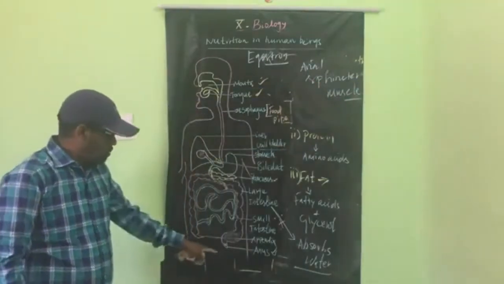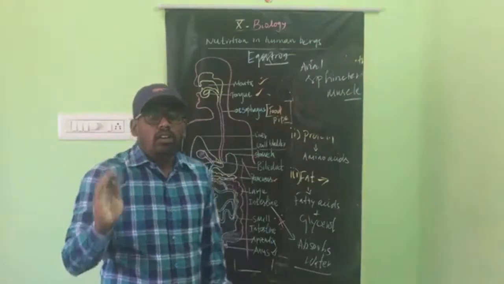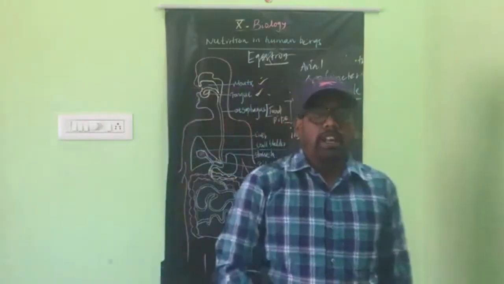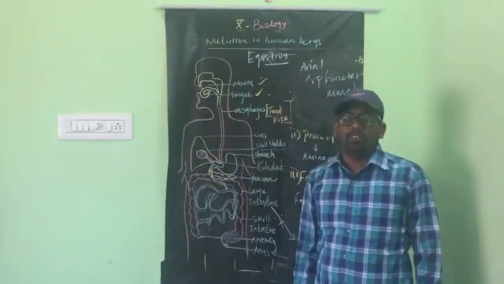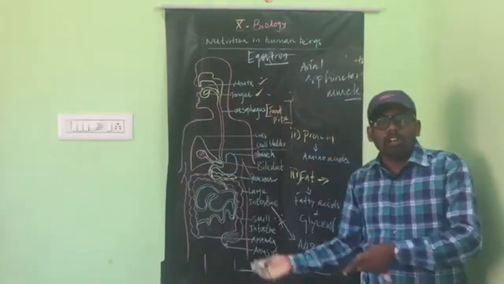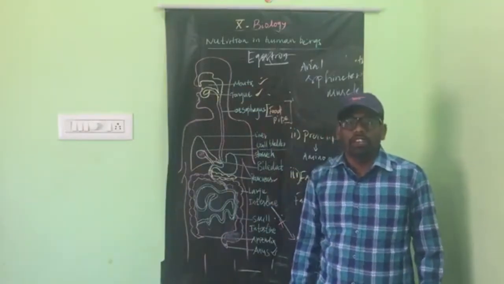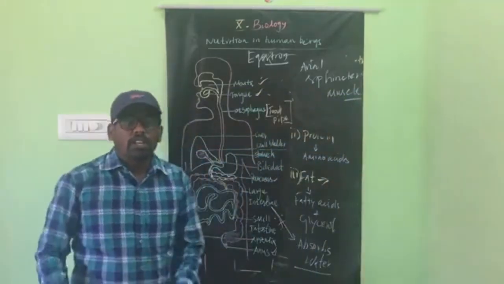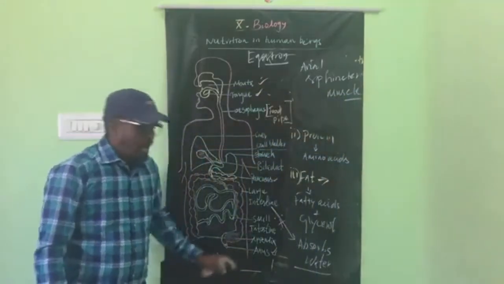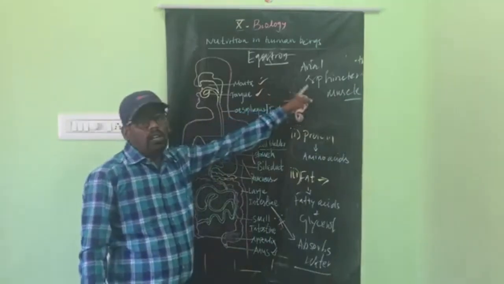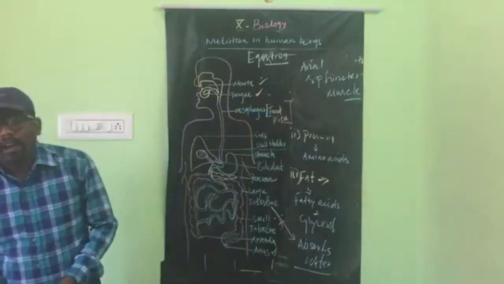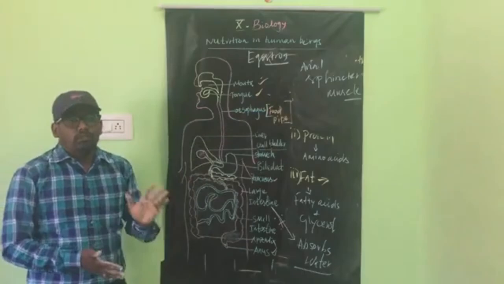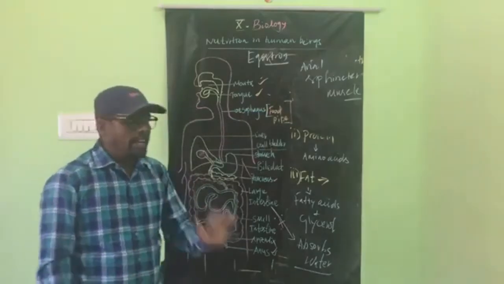The anal sphincter muscle is present in the anus and regulates the waste from the rectum. At the same time, it will not release all the waste. So it is regulated. A little amount is released through the anus with the help of the muscle called the anal sphincter muscle.